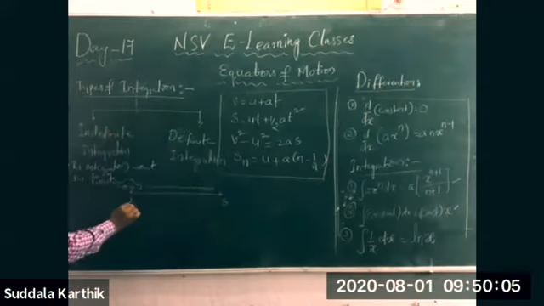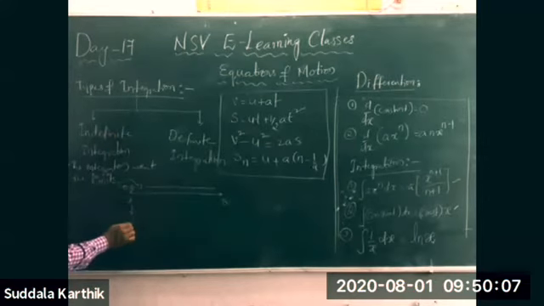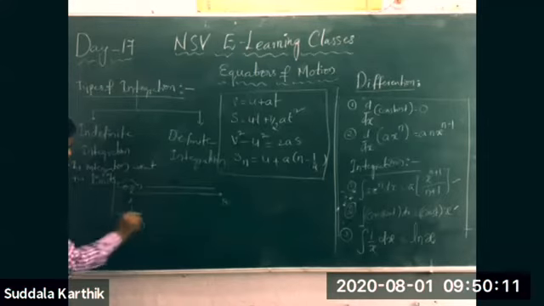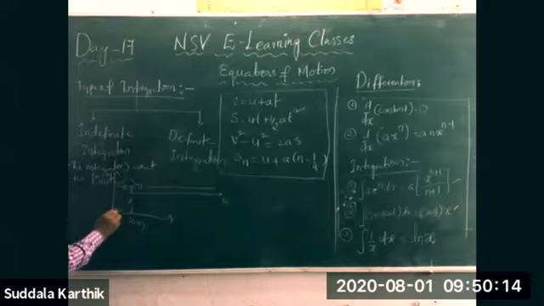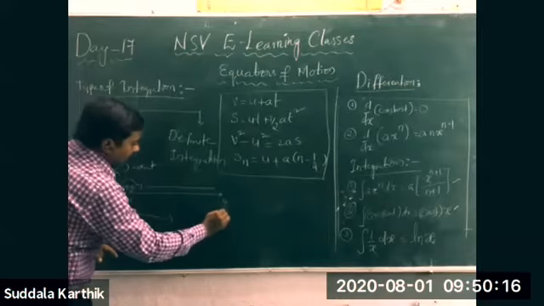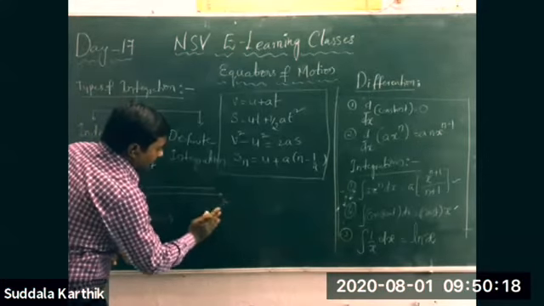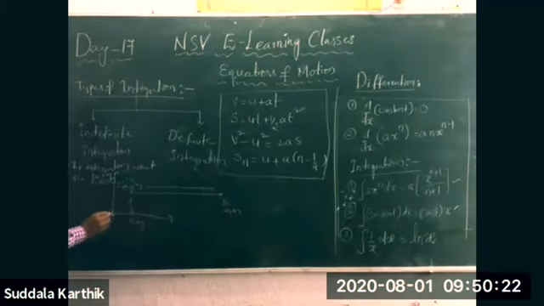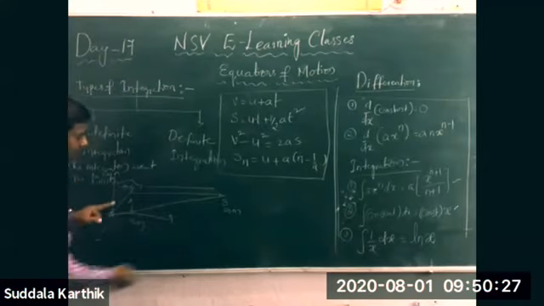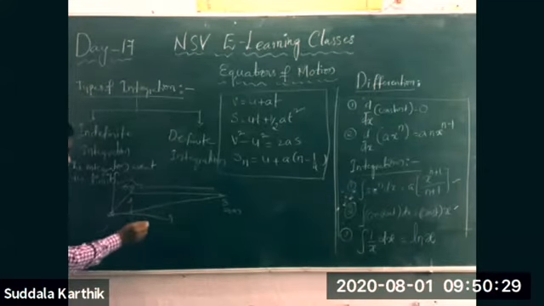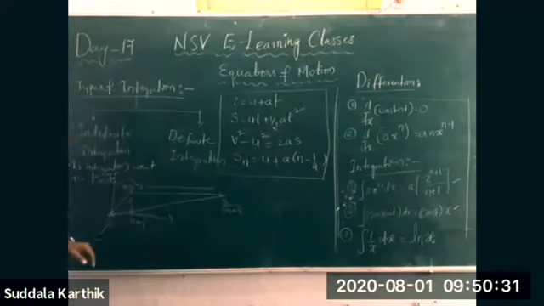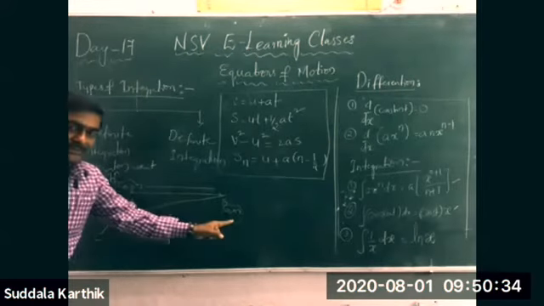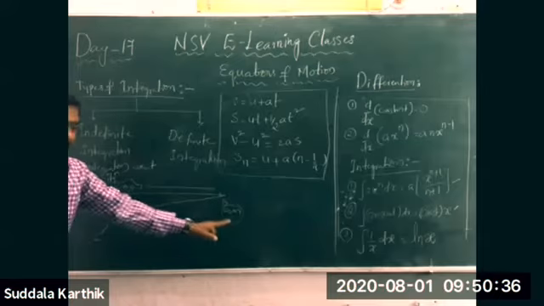Let us suppose 10 meters from the bus stand, and it is at 100 meters from the bus stand. So it is traveling from 10 to 100 meters. These are the limits. These are the conditions.